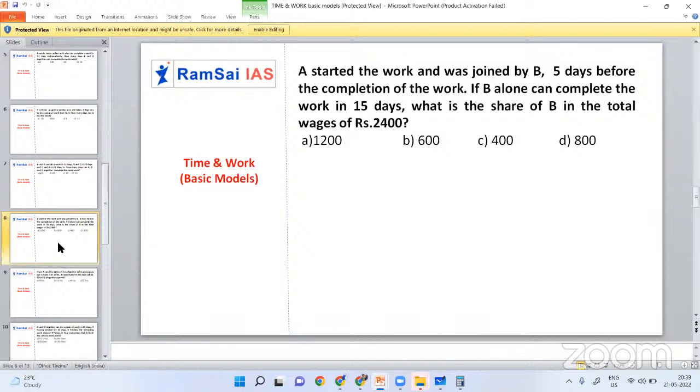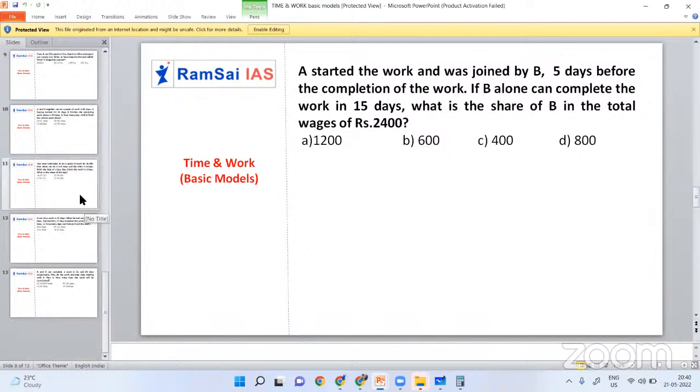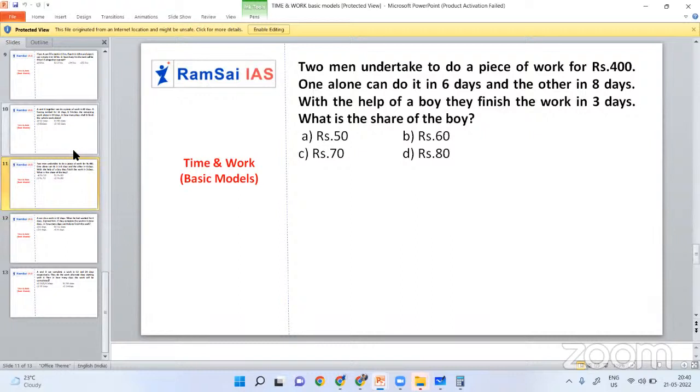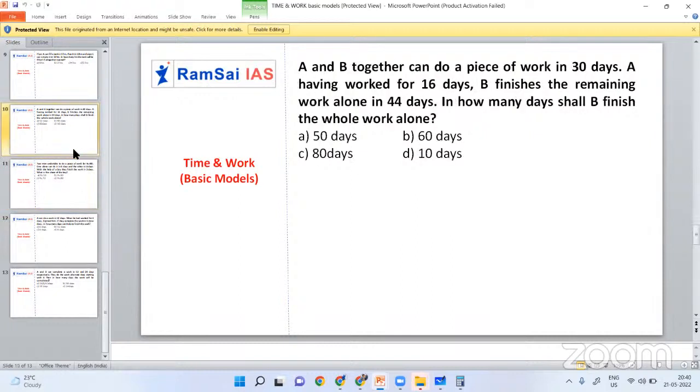Actually, previously this model was not asked. Yes, we have one model. I'm just searching for it here.